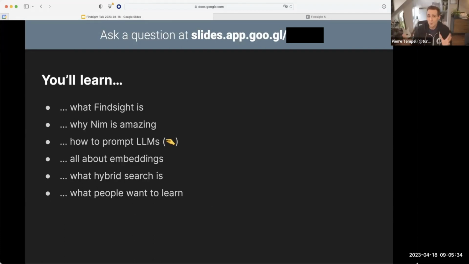Today, you'll learn something, hopefully, namely, first of all, what Findsight even is, because I haven't told you yet, why Nim is amazing, again, and a bit about how to work with large language models, a tiny bit about how to prompt them, but we're going to learn more about embeddings, which are the way we find similar pieces of text, which is what Findsight is all about. And we're also going to learn how to build a hybrid search engine from scratch. And at the end, I promise, once we get through all that theory, there's a bit of fun when we take a look at what users have been entering into Findsight as a query for which they want to find recommendations for, because people have some really weird ideas of what they want to learn about.